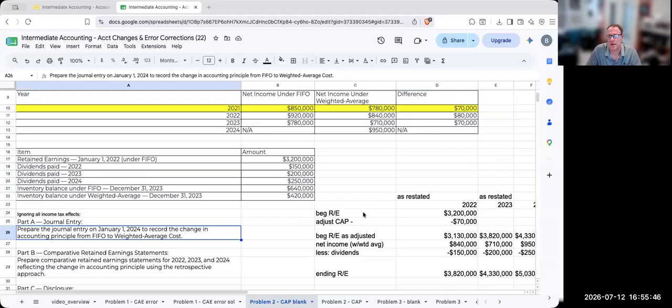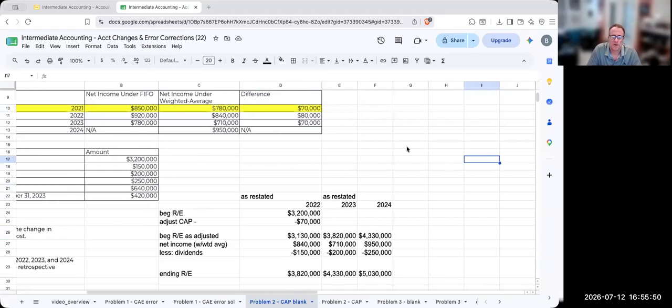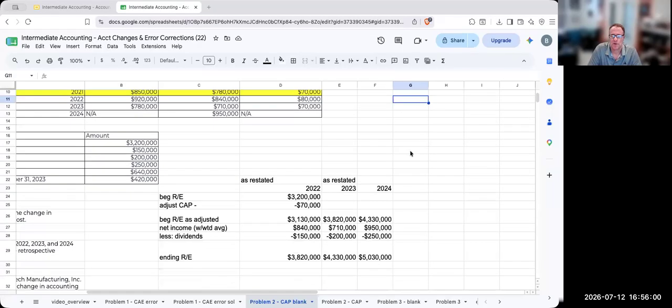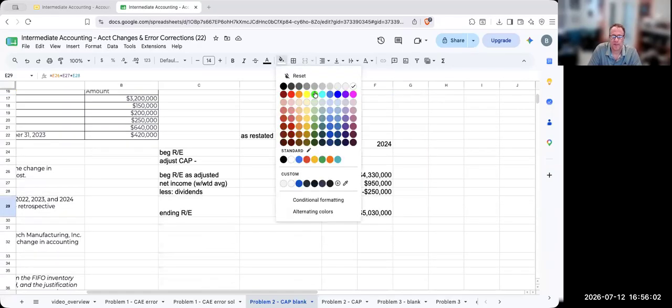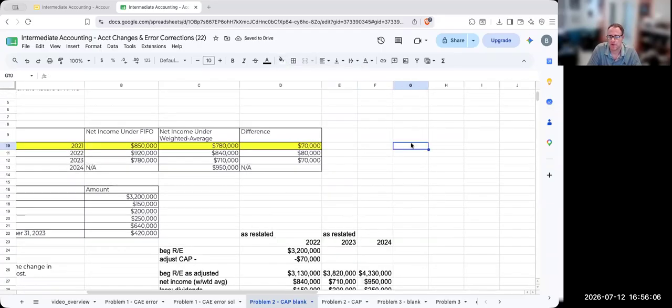So what I need to figure out is which way retained earnings is really going. To do this, you don't have to do it this way, but I want to look at my retained earnings right here and see what happened under the old method. So in 2022 and 2023, prior to any restatement, what did my old versions look like?